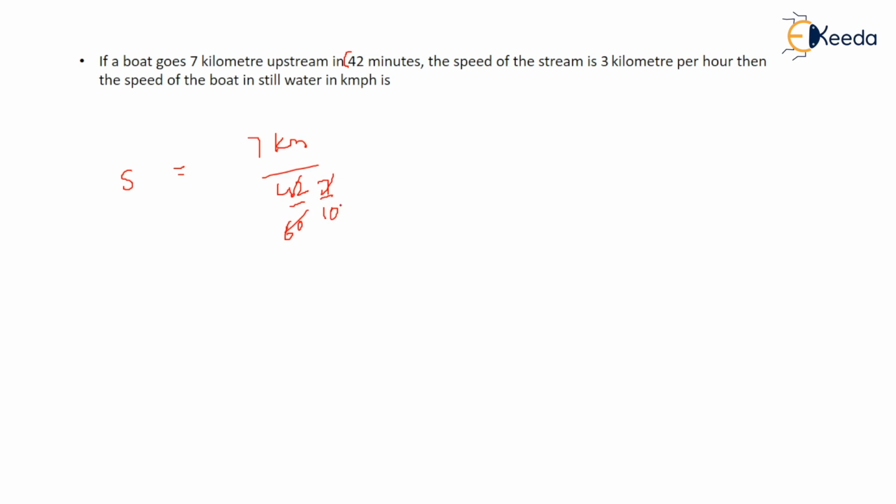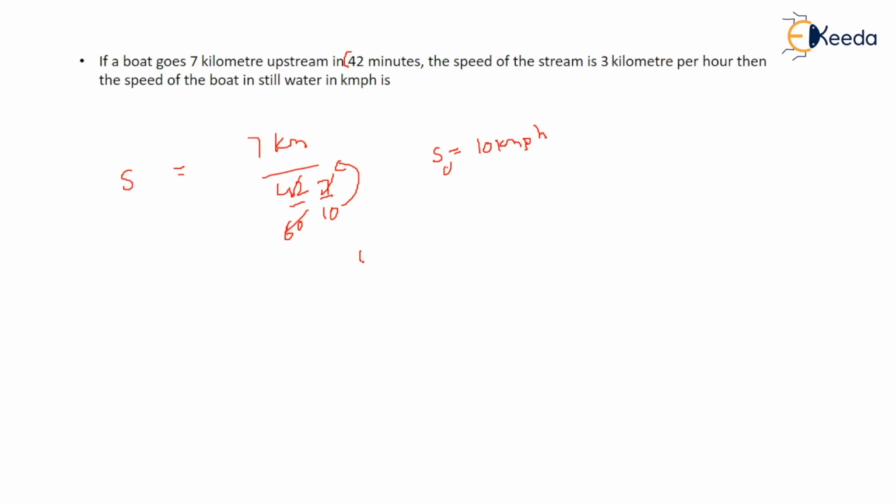The 7 gets cancelled. This 10 goes up. So your speed in downstream, right? No, sorry, upstream is 10 km per hour, right? And the speed of stream is 3 km per hour. Then the speed of boat is? So you know that in upstream, what is the formula?